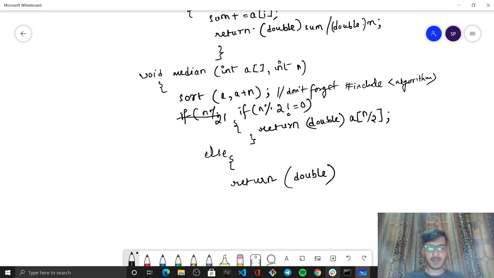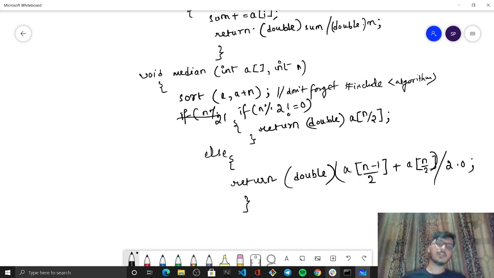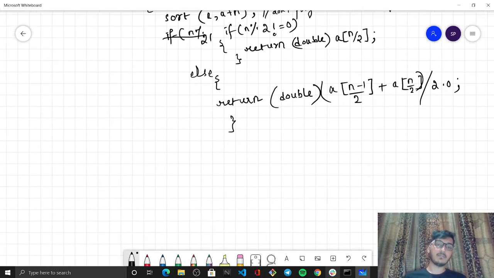Double of n minus 1 by 2 plus n by 2, double of a of n minus 1 by 2 plus a of n by 2, and this entire thing now goes under 2 point, right? So this is the thing that we will be doing inside median.